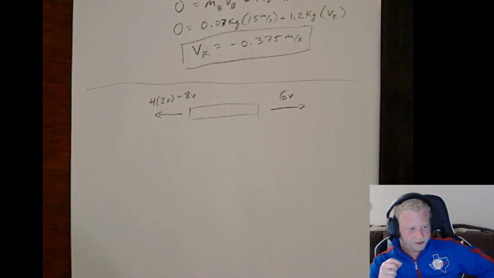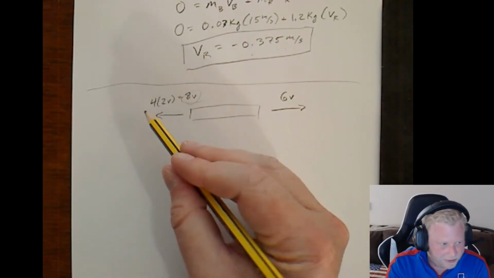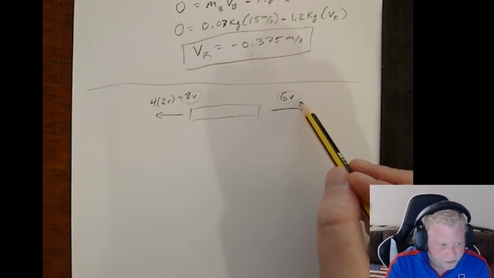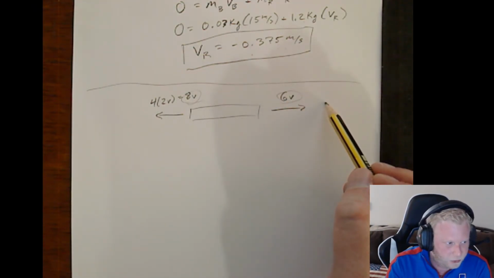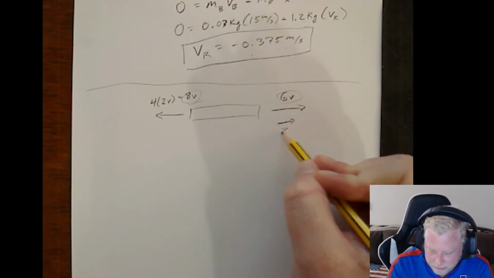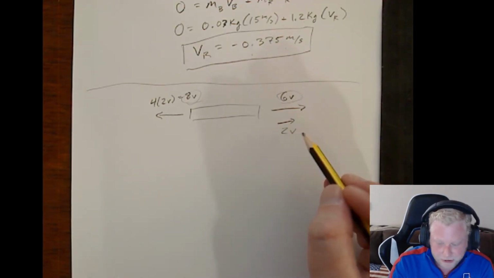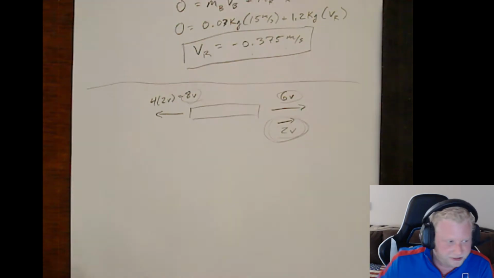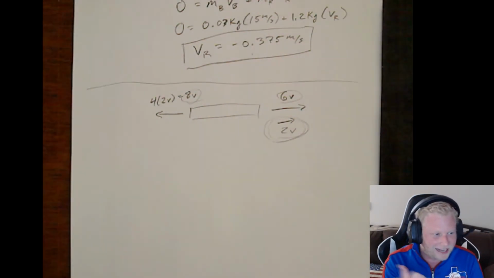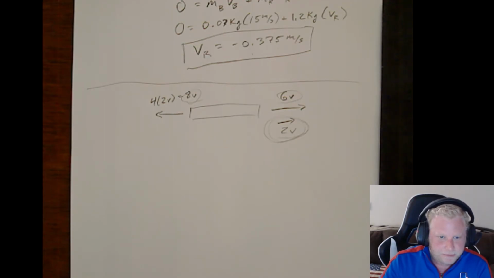Now, initially, the momentum of the system is 0. So we know that at the end, the momentum also has to be 0. So if you have 8v worth of momentum coming out the left, and you have 6v worth of momentum coming out the right, we know that overall, there needs to be 2v worth of momentum more coming out the right. So the third ball has to make up this extra 2v. So that third ball has to exit through the right of the pipe.